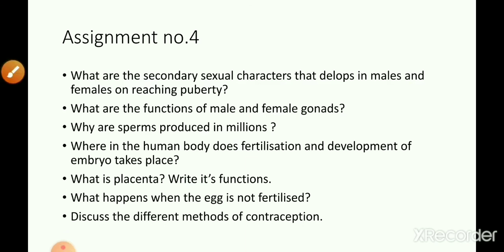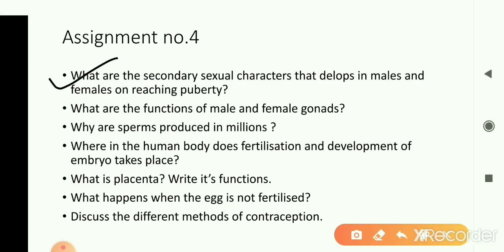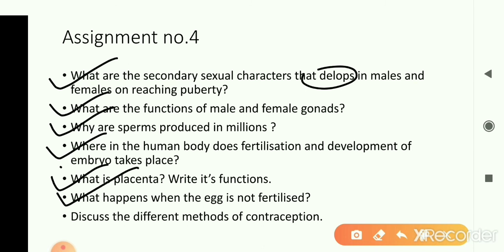On the basis of the presentation, here's an assignment for you. The first question is, what are the secondary sexual characters that develop in males and females on reaching puberty? Next question is, what are the functions of male and female gonads? Why are sperms produced in millions, whereas eggs are produced in one or few? Where in the human body do fertilization and development of the embryo take place? What is placenta? Write its function. What happens when the egg is not fertilized? And discuss the different methods of contraception.